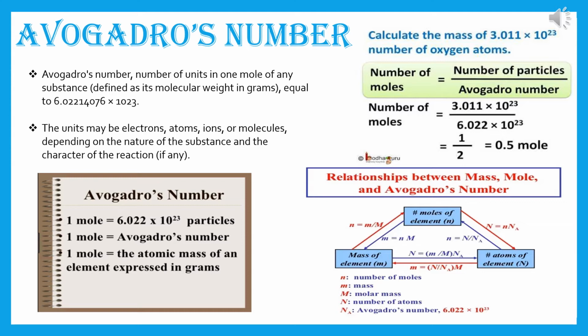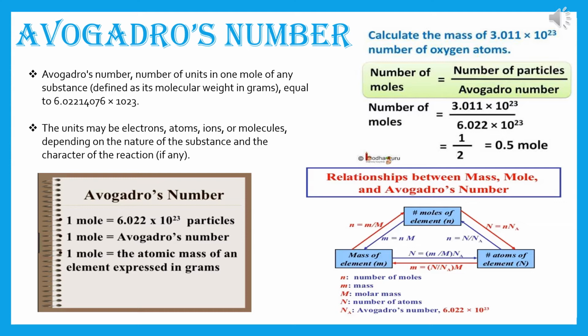So, Avogadro's number is the number of units in 1 mole of any substance, defined as its molecular weight in grams, equal to 6.022 14076 into 10 to the power 23. That's why approximately we can say 6.022 into 10 to the power 23.